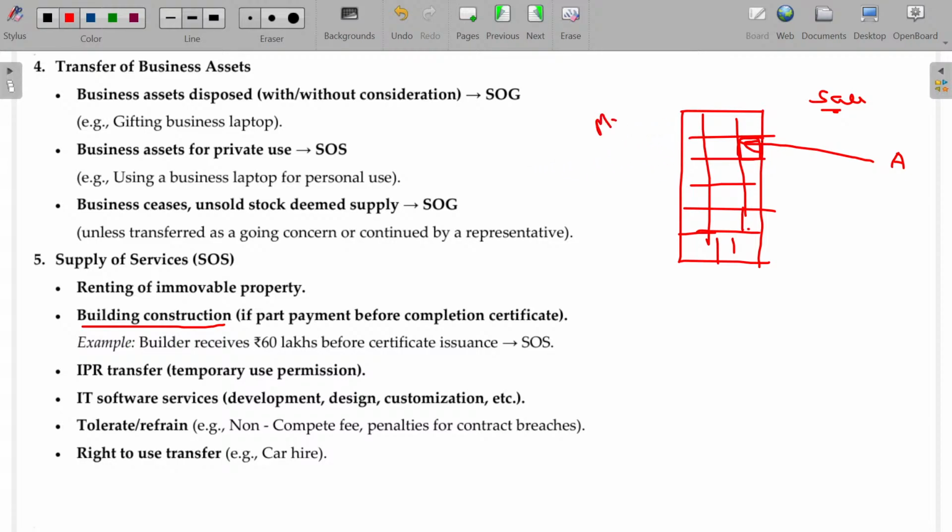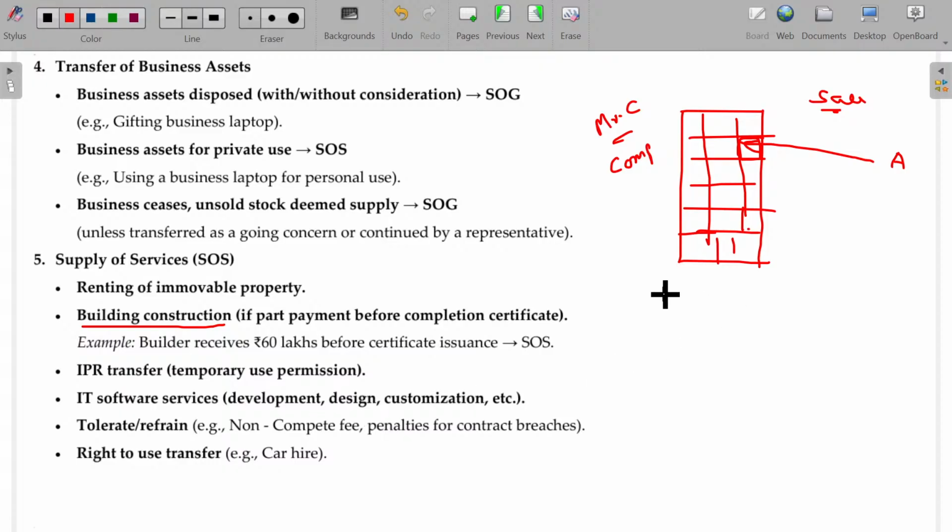So Mr. C, the contractor, completed this flat and got the completion certification also. If you construct a property, whether a residential house or a building, after completion you have to apply for a completion certificate from the municipality, corporation or metro. They will come, inspect and certify that the building is completed and now fit for living. Only then can it be saleable. So now Mr. C gets a certification that it is fit for survival. Now A comes and selects one of the flats and makes the payment.